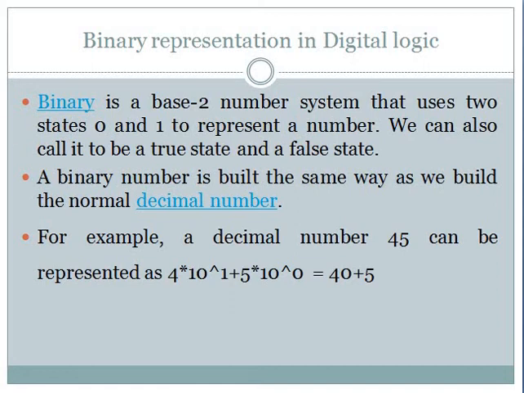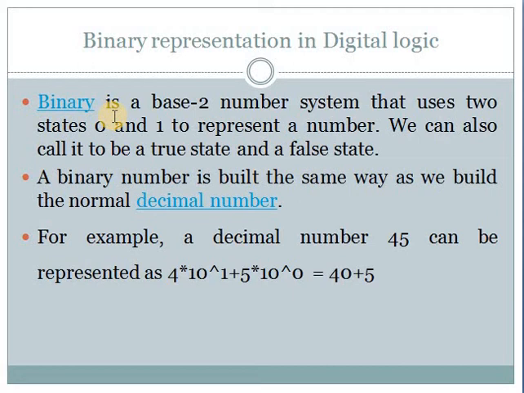You may already be aware of number systems, that is decimal, octal, hexadecimal, binary. These are some examples of number systems.